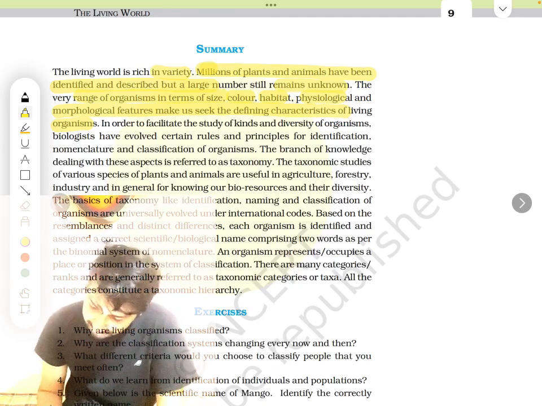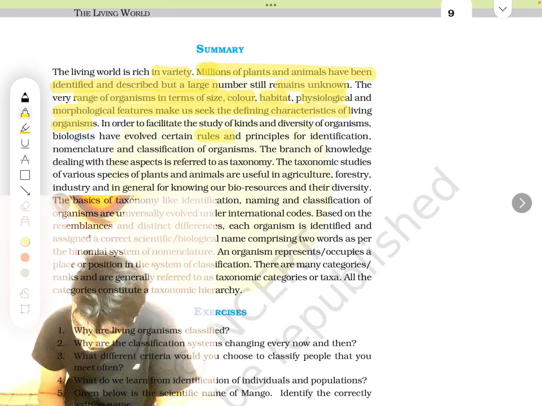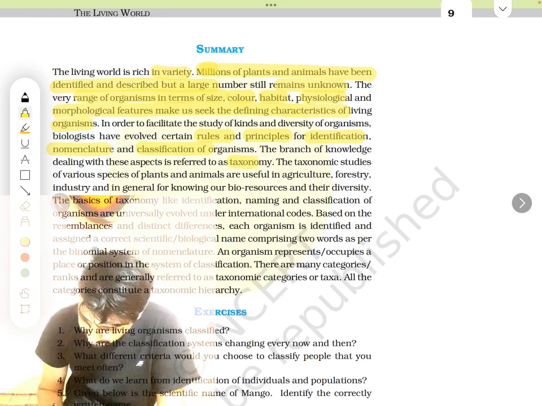In order to facilitate the study of different kinds of diverse organisms, biologists have evolved certain rules and principles for identification, nomenclature and classification of organisms. The branch of knowledge dealing with these aspects is known as taxonomy, as I told you.